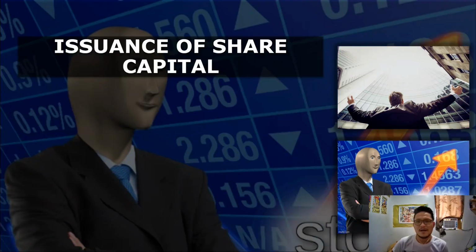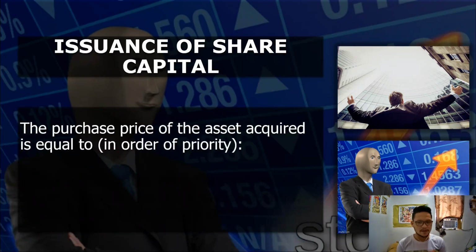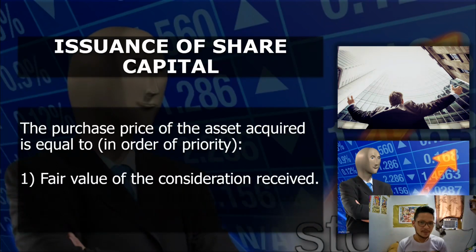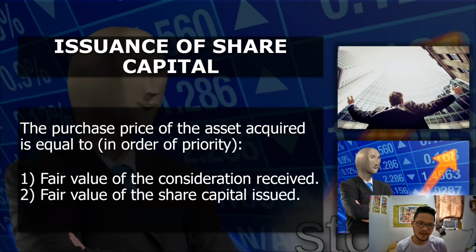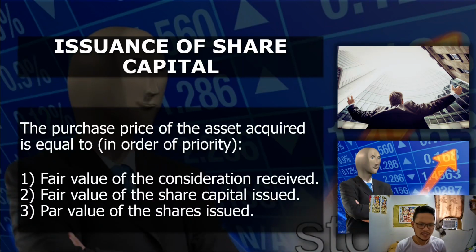So stocks, if you are going to remember one rule in this mode of acquisition, it is that the purchase price of the asset acquired is equal to the following in order of priority. 1. Fair value of the consideration received. 2. Fair value of the share capital issued. And then 3. The par value of shares issued. So in order of priority, meaning, I will only use fair value of share capital, si number 2, kapag cannot be determined ang number 1.